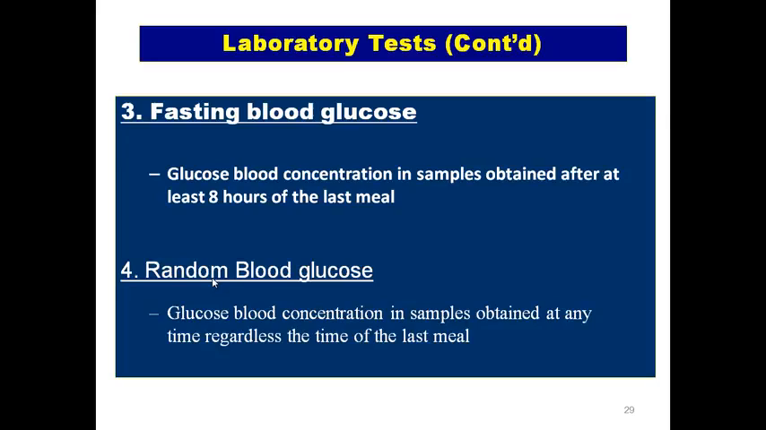Fasting blood glucose is the glucose blood concentration in samples obtained after at least 8 hours of the last meal. So you have to do 8 hours of fasting. 8 hours fasting is a must for a fasting blood glucose. Random blood glucose is a glucose blood concentration in samples obtained at any time regardless of the time of the last meal. So whenever you take the blood, regardless of the last meal. For fasting, it has to be 8 hours of fast.